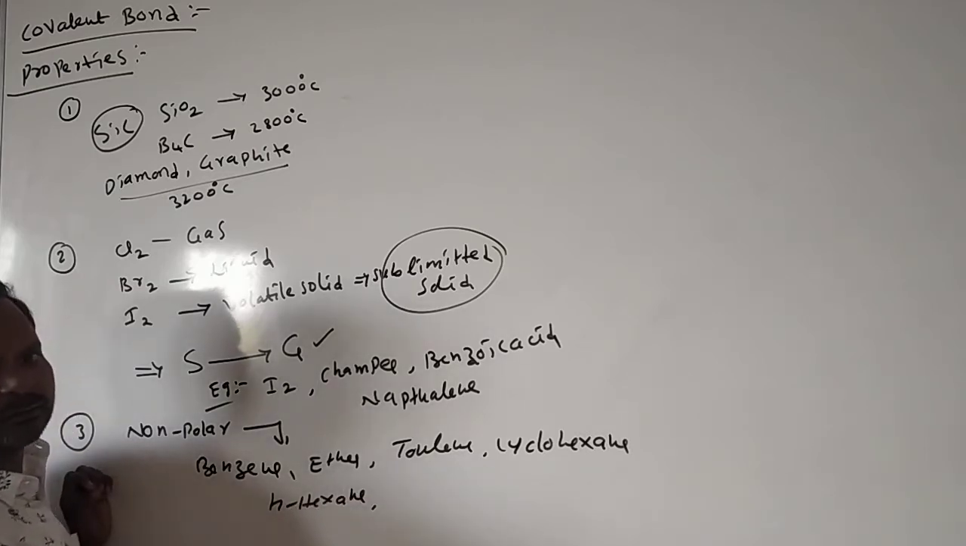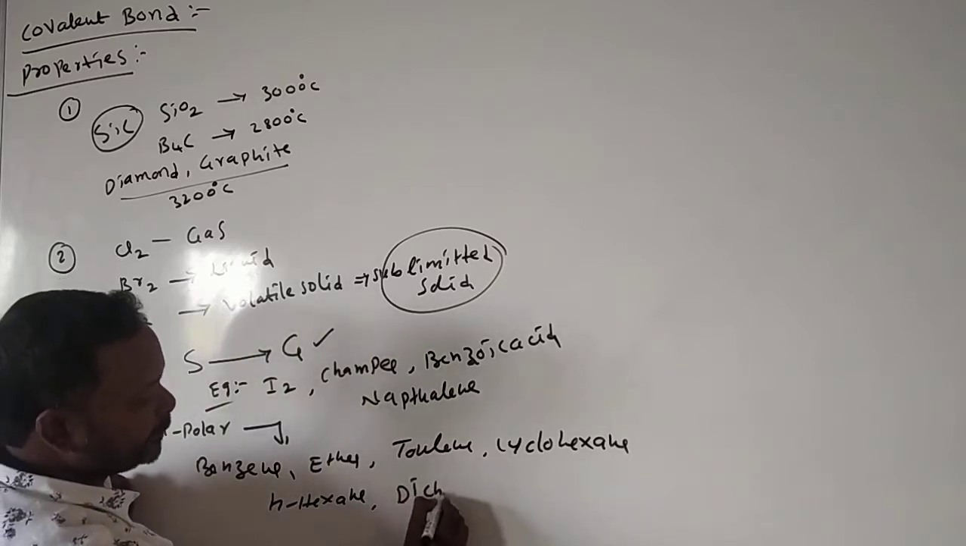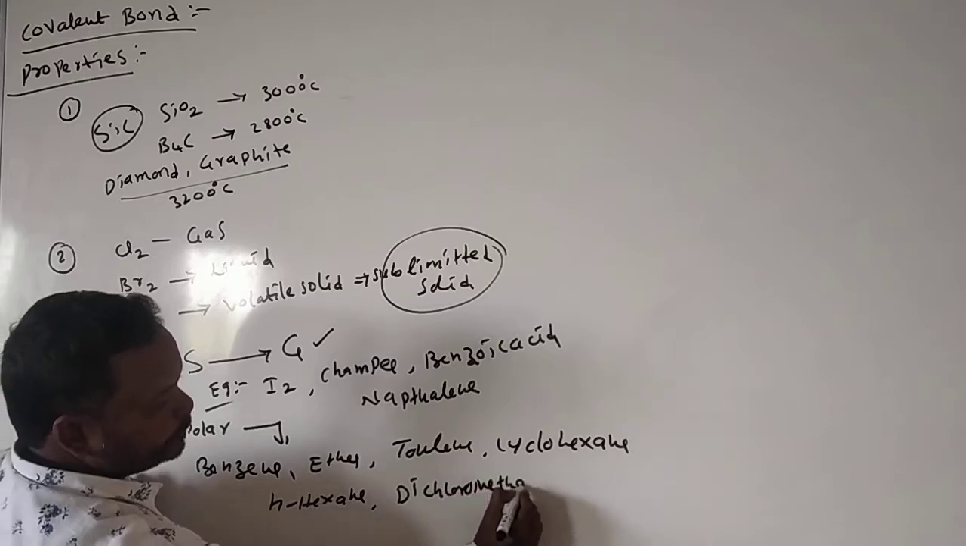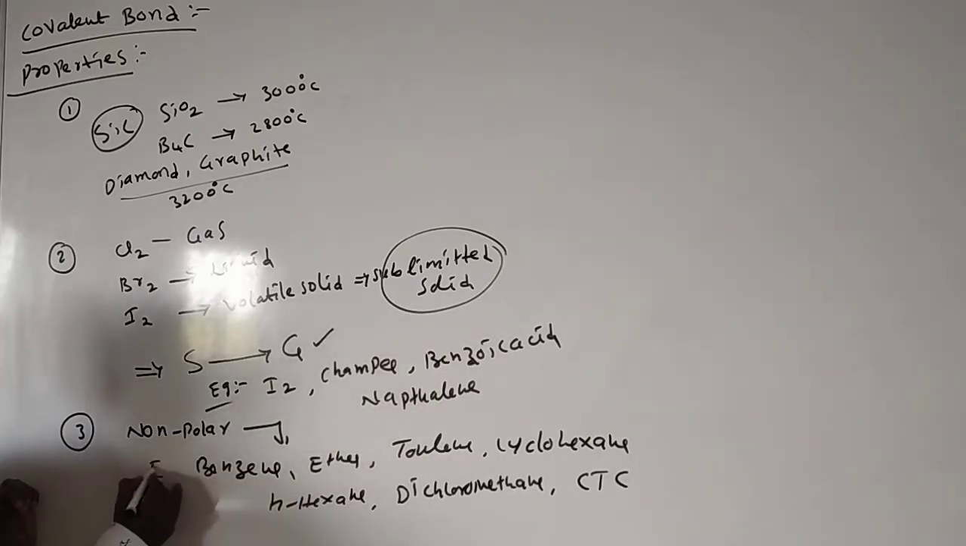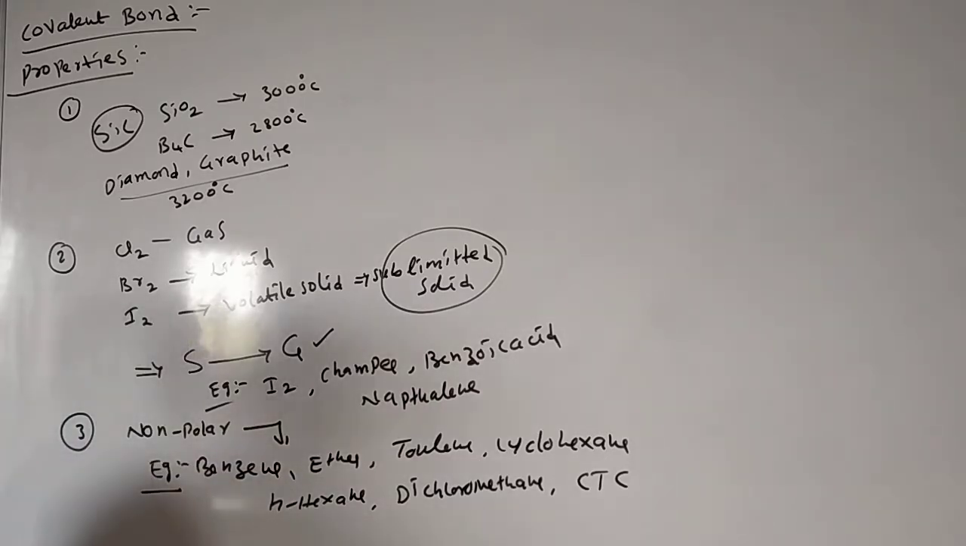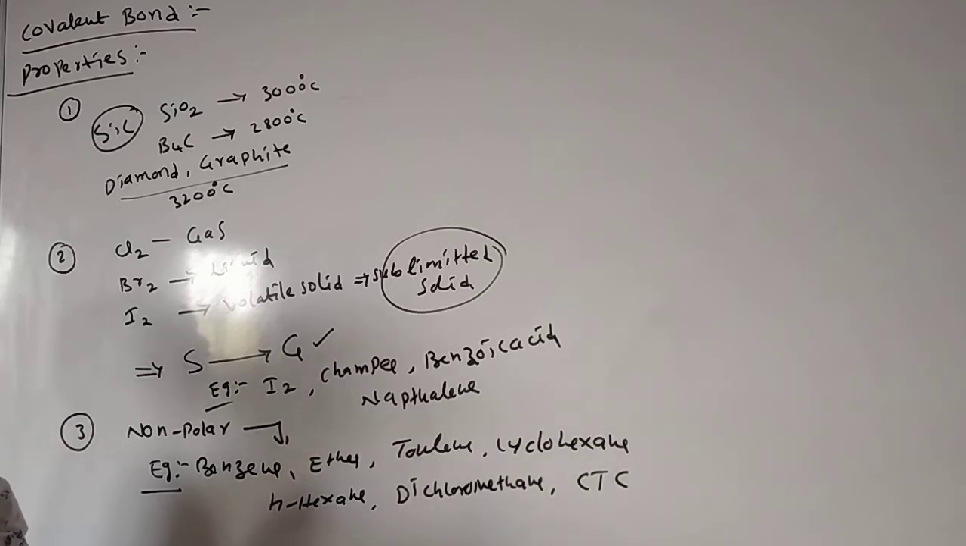Here different solvents are there in the laboratory: DCM, dichloromethane, and carbon tetrachloride, CTC. All covalent molecules are soluble in these non-polar solvents. Why? Because all covalent molecules are non-polar. Why? Because both the atoms have the same electronegativity.